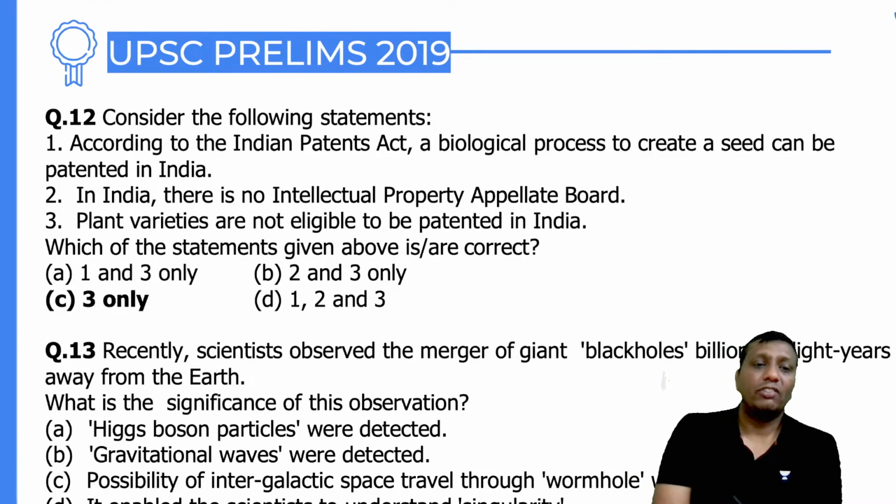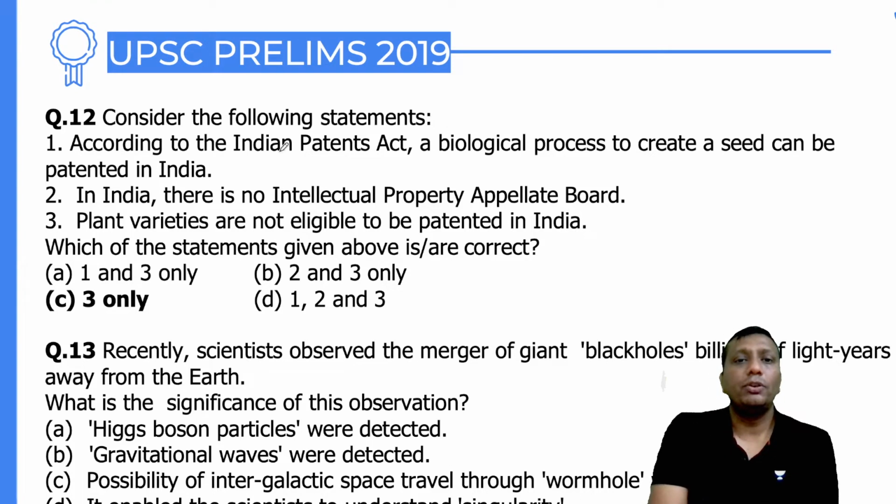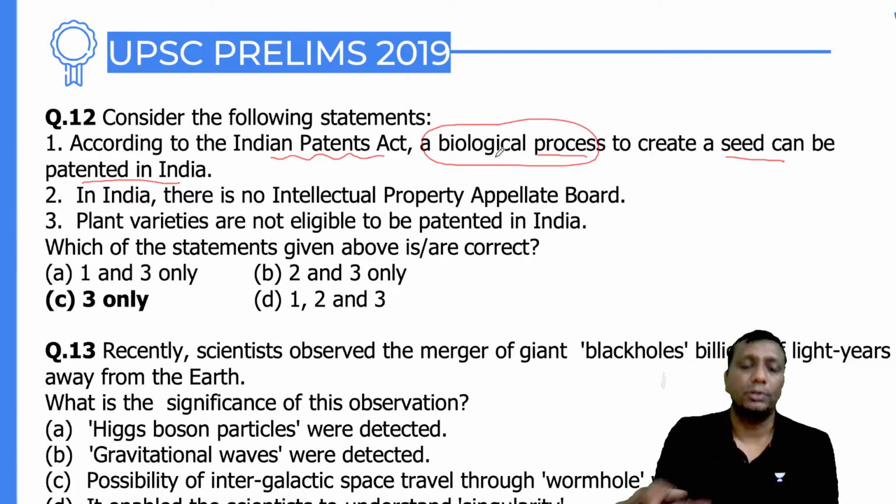Question number 12. Question number 12 is: consider the following statements. The one, according to the Indian Patent Act, a biological process to create a seed can be patented in India. The first part, guys, a biological process cannot be patented, you already remember, because biological organisms and processes are already a natural process. Here you are not doing anything else.